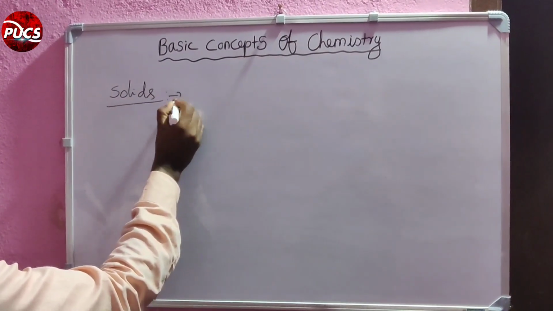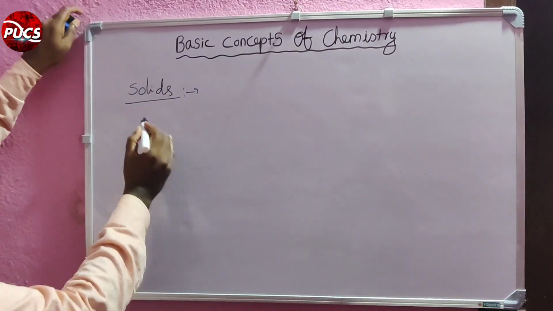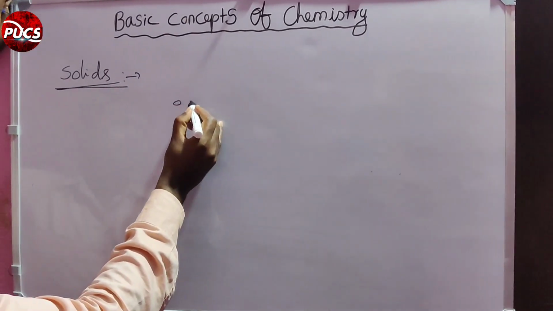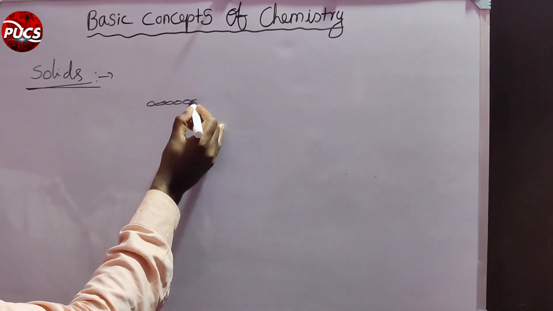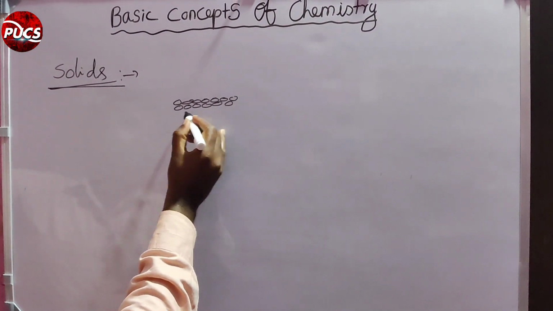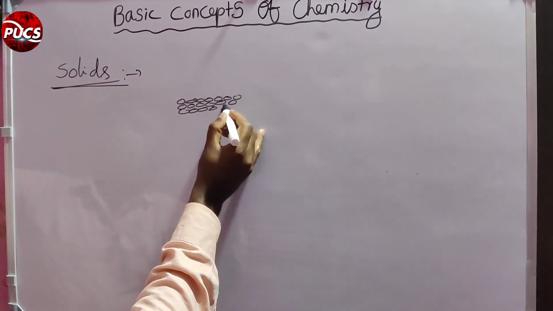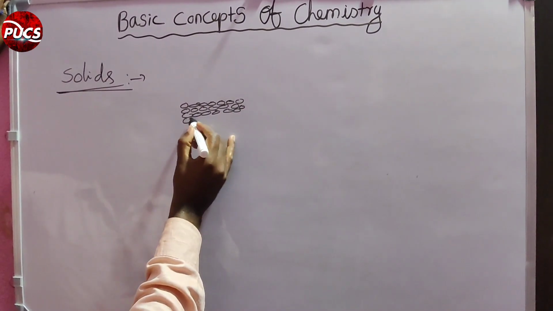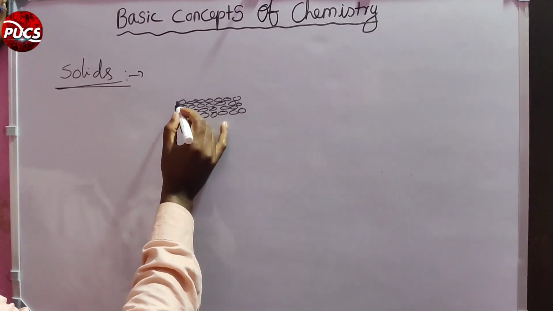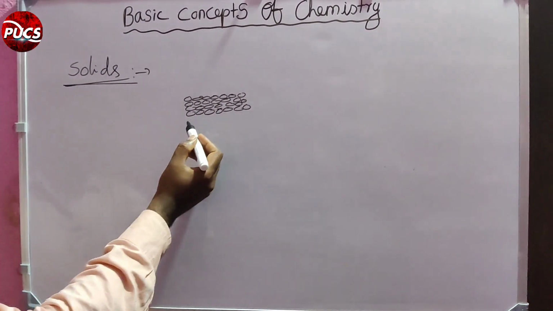Solids. I will discuss the solid. So I will draw the solid compounds diagram. Dear students, observe the diagram.